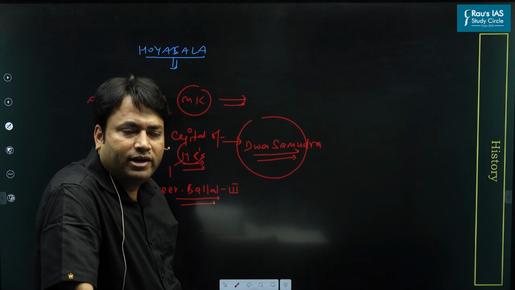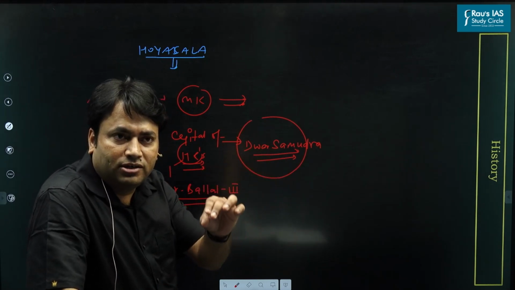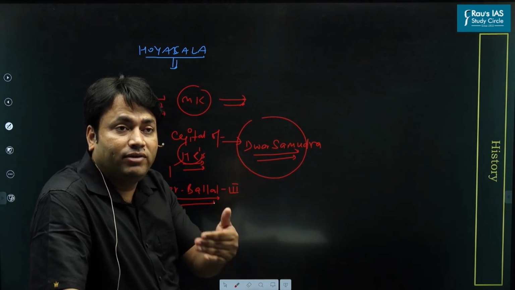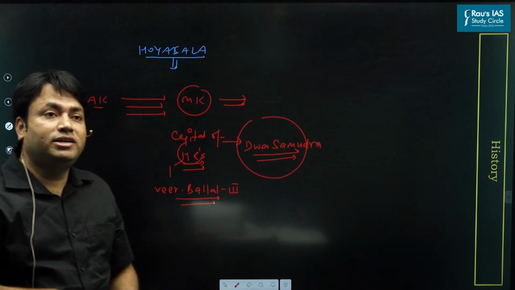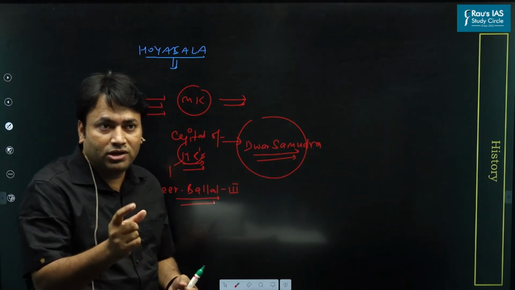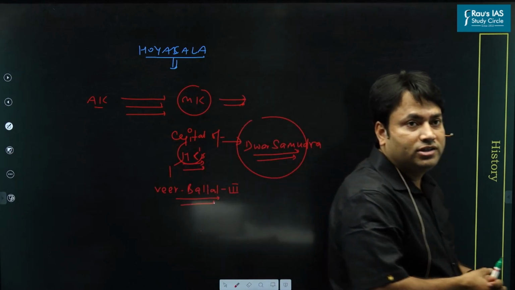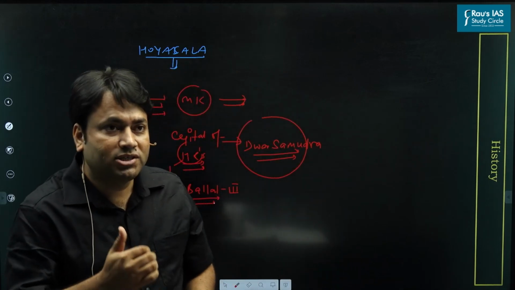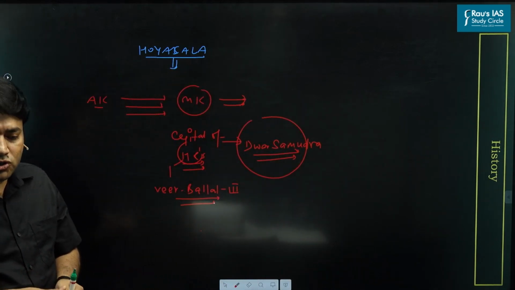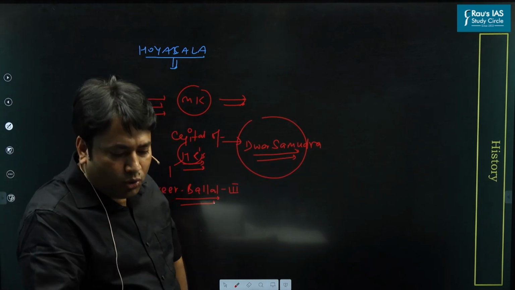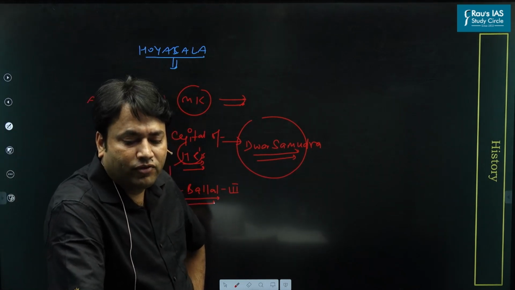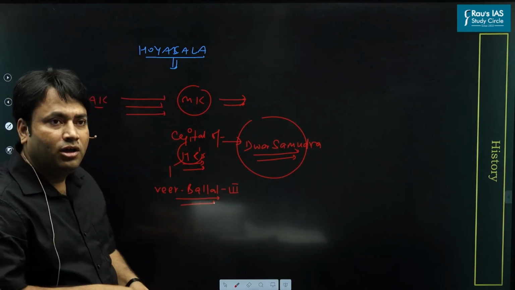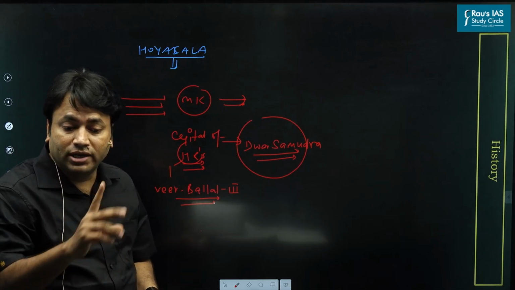And the important point is that after defeating Bir Ballal III, he just reinstalled him, and Bir Ballal III agreed to pay tribute to Alauddin Khilji. It means Alauddin Khilji did not establish direct control over the state. Plus, he plundered famous temples of Dwar Samudra. He also obtained a vast amount of gold, silver, jewels, and pearls from this state. The most important motive here was plundering economic resources from these Deccan states.